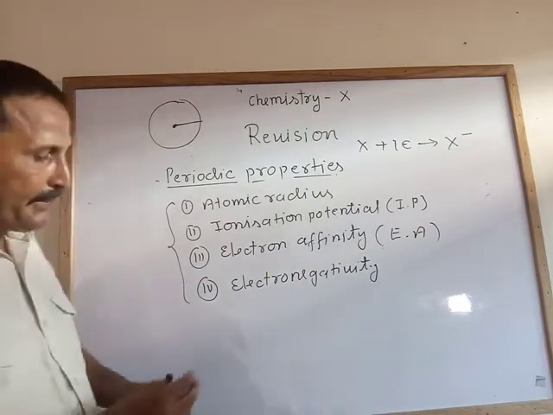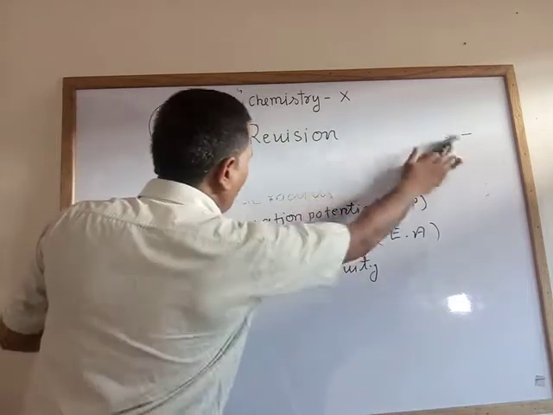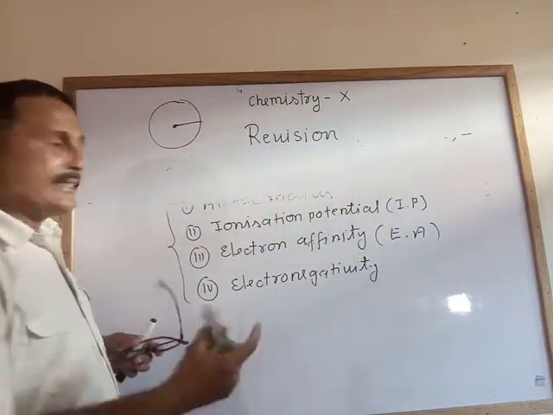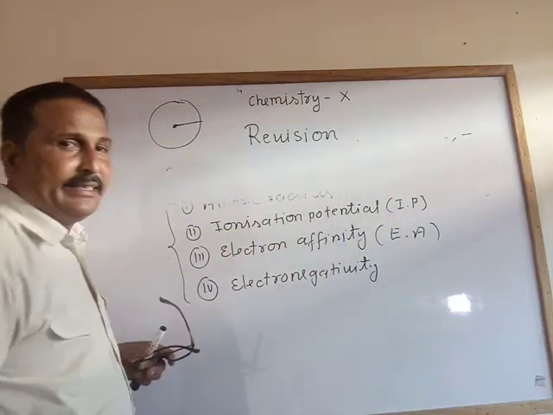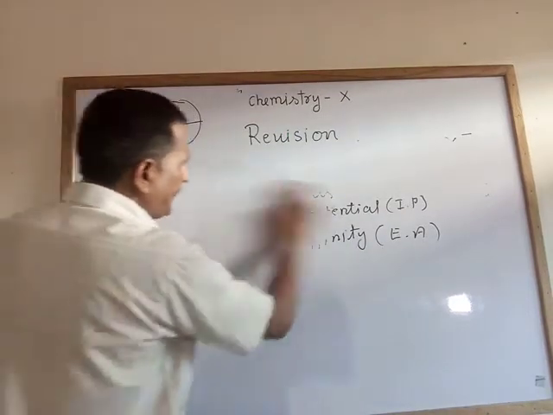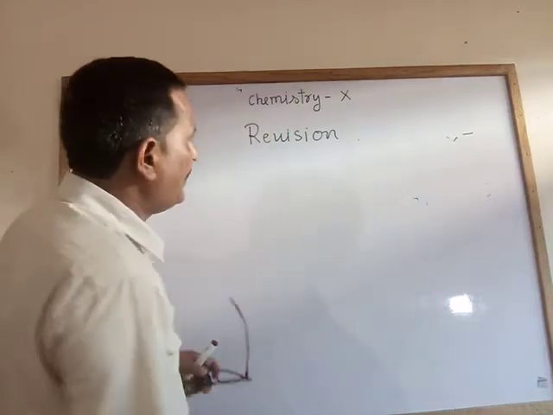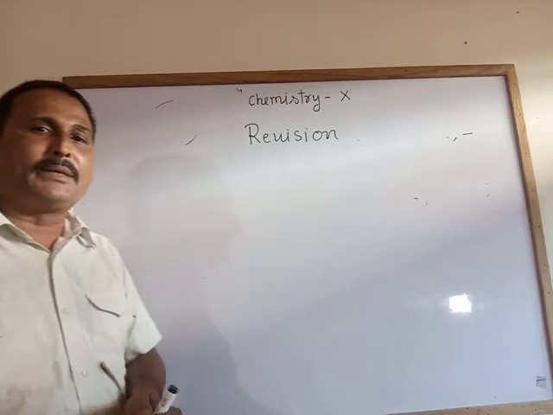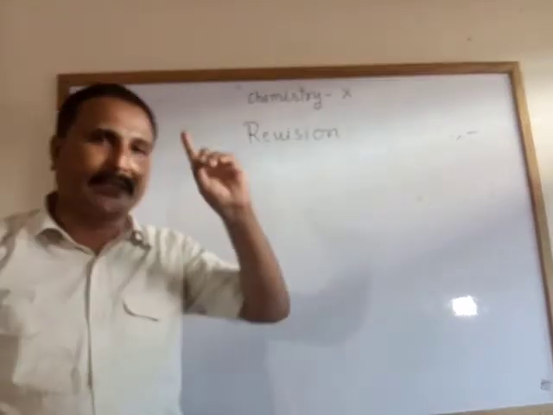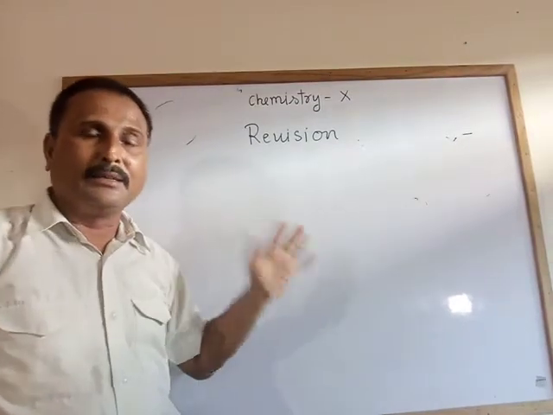Suppose the teacher gives some elements and says write them in increasing order of ionization potential, decreasing order of electron affinity, increasing order of electronegativity. For that, I would like to suggest how you can remember this. I hope that in chemistry you have remembered all the elements of the first period, second period and third period.